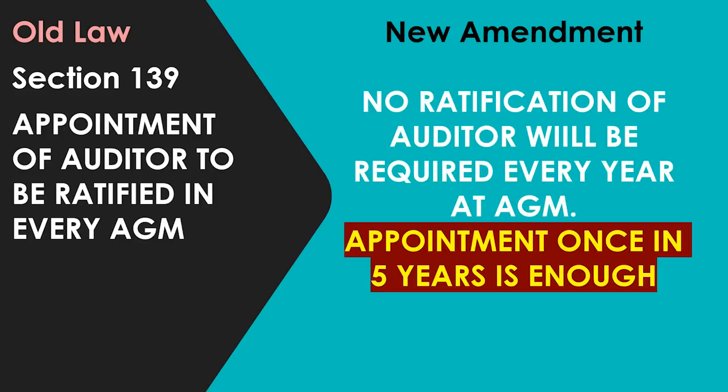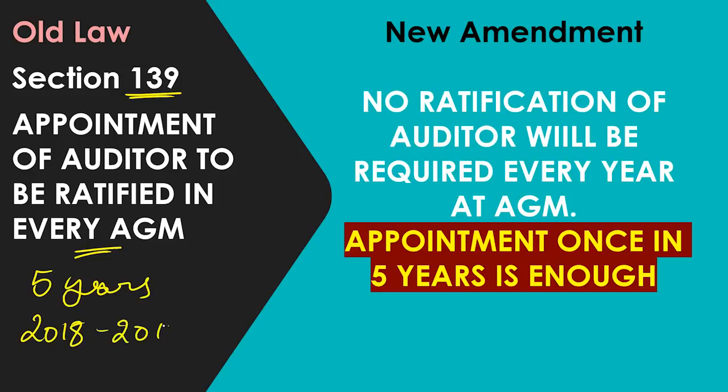Next we go to the amendment relating to section 139, appointment of auditor to be ratified in every general meeting. In the annual general meeting every year we used to ratify. We appoint somebody for 5 years, say 2018 to 2023, but section 139 said that every year, in 2019, 2020, 2021, we had to ratify the appointment.